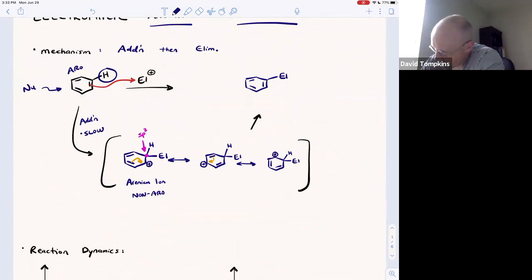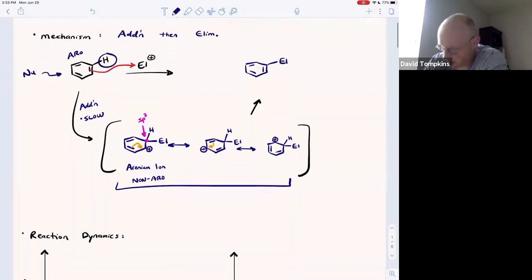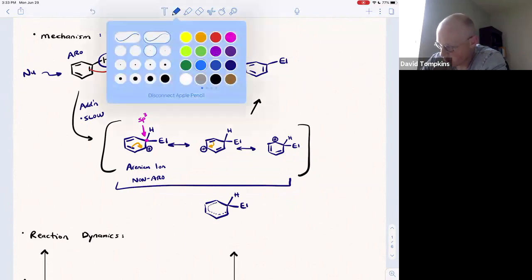So these are 3 simple ways of depicting 1 molecule, right, or 1 hybrid structure. The true Arenium ion looks like this, where there's no pi electron density on that sp3 carbon, but the 4 pi electrons are distributed throughout this aromatic or non-aromatic ring.